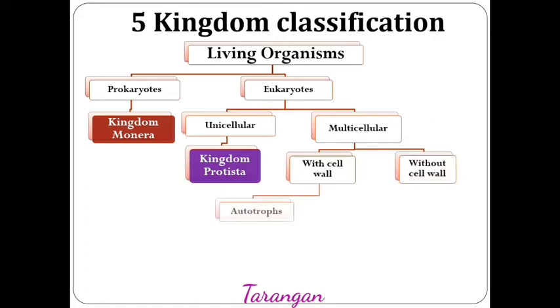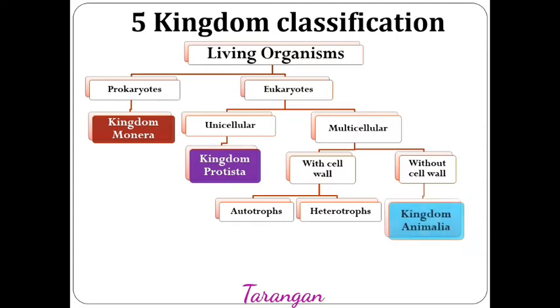The living organisms which contain cell wall are further classified into two groups, autotrophs and heterotrophs. Autotrophs have the ability to produce food. Heterotrophs depend on other organisms to fulfill the demand of food. If you look carefully, the animals in kingdom Animalia are without cell wall.